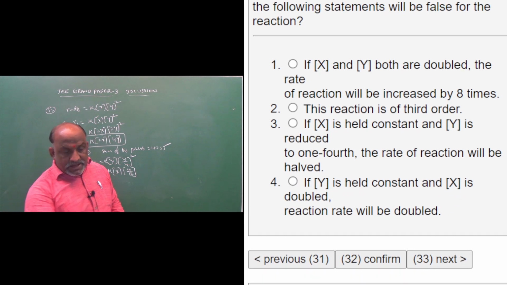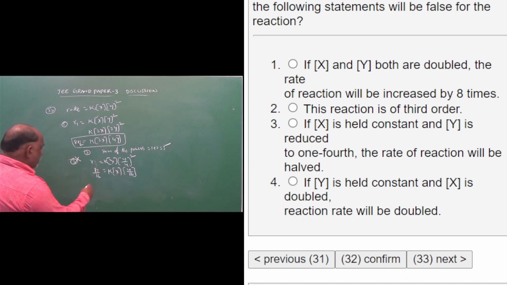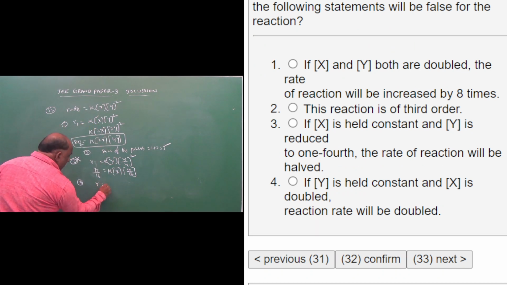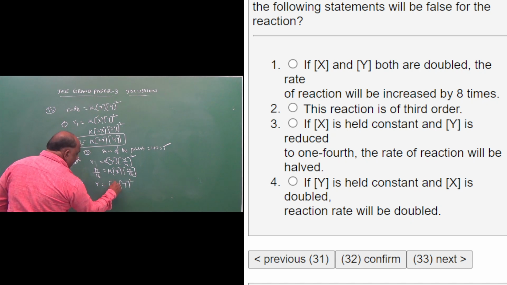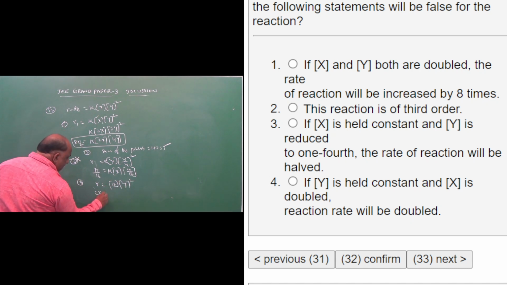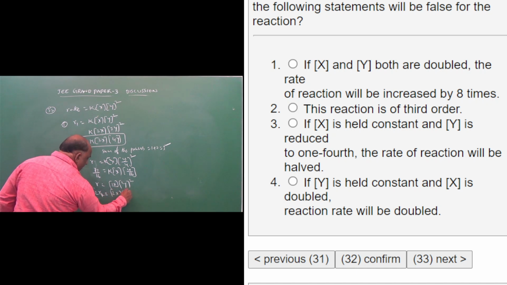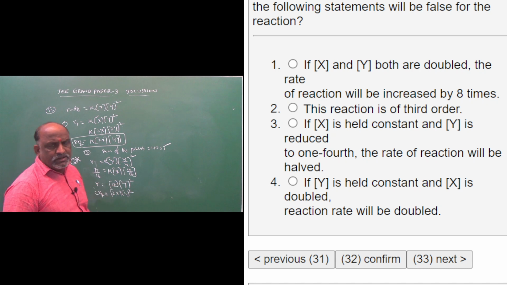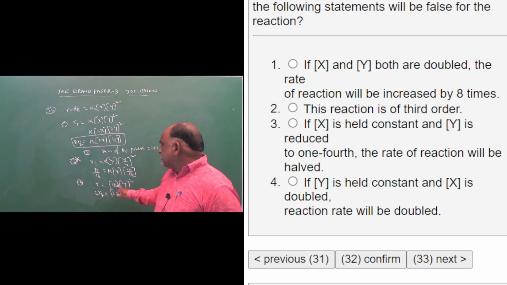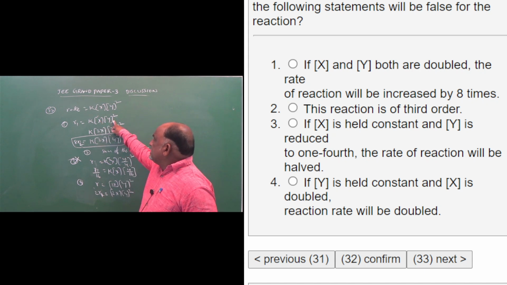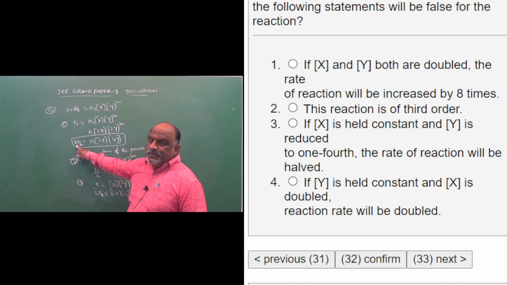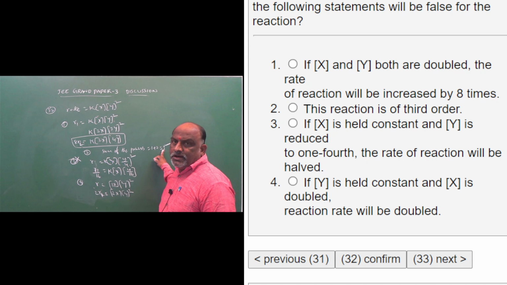Reaction rate will be double. Option 4, you should go with option 4. y is constant, x is double. X is double means what is the answer? 2x into y^2. So once you go through the options: y constant, x double, rate increases 2 times. x increases 2 times, y increases 2 times, rate becomes 8 times. The sum of the powers is equal to 3, third order reaction.